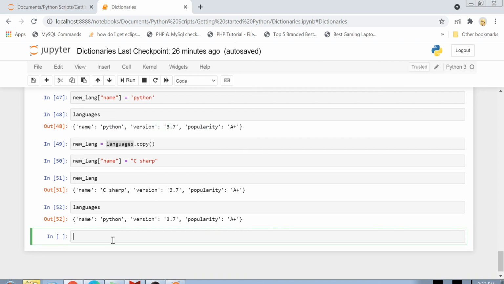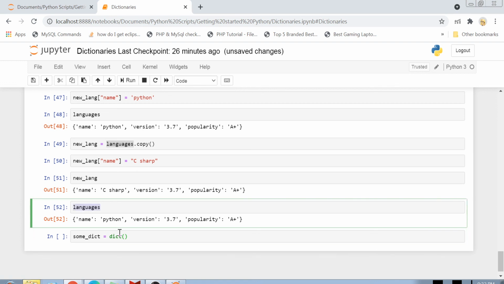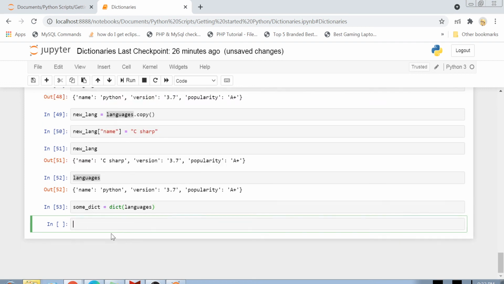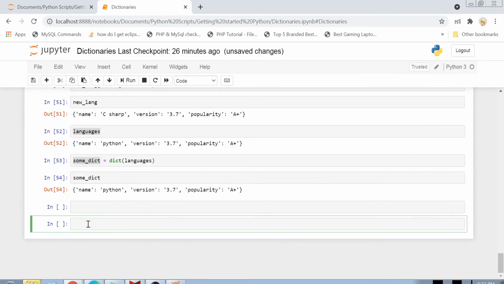Another thing you can do is, let's create some other dict, and if you want to copy, just use the dict function. Just remember, we were using the list function and set function, so here you are using the dict function, and in this dict function you pass any dictionary you want to copy, and now you see that your dictionary is simply copied. Okay, and in this case also, if you change any value inside this new dictionary, then you won't be changing the original reference.